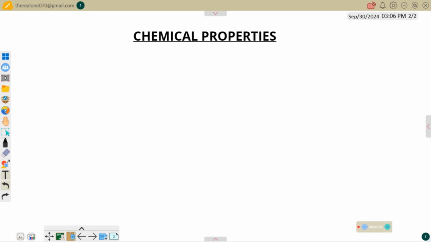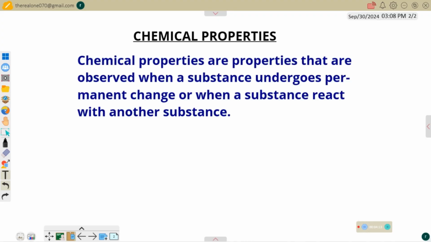Chemical properties are those properties that are observed when a substance undergoes permanent change or when the substance reacts with another substance. Such properties cannot be easily observed unless that substance has completely changed. That is, it will have led to an entirely new substance before we can see that. And this new substance cannot be reversed back to the original substance. So it is always accompanied by chemical change, that is, permanent change. Chemical properties are always associated with chemical change.